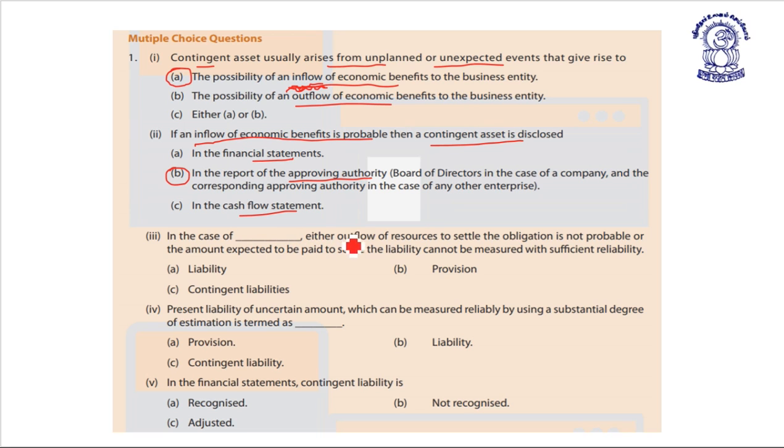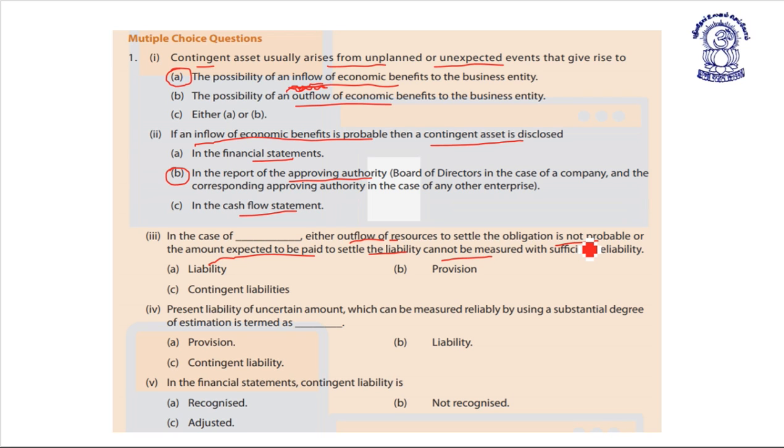Next, in case of dash, either outflow of resources to settle the obligation is not probable, or the amount expected to be paid to settle the liability cannot be measured with sufficient reliability.